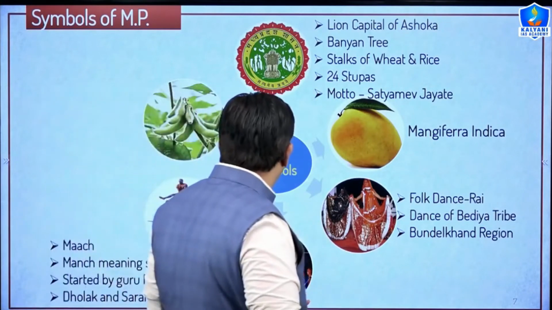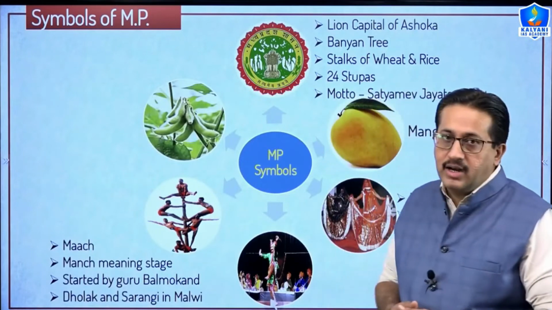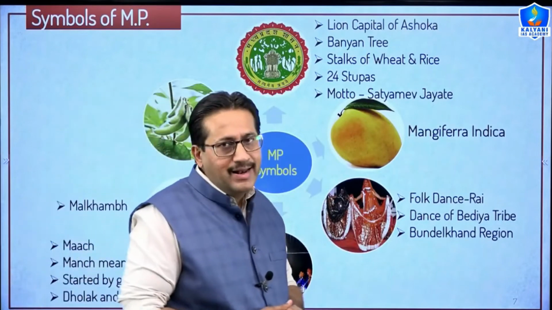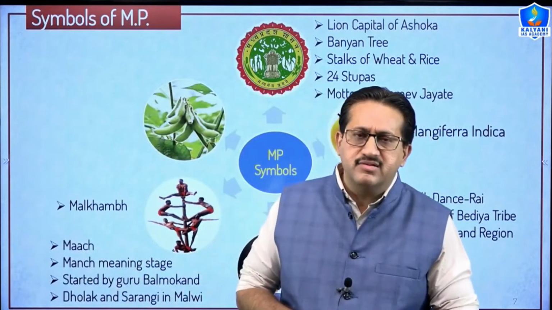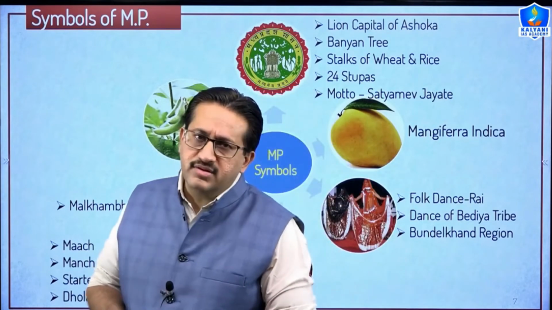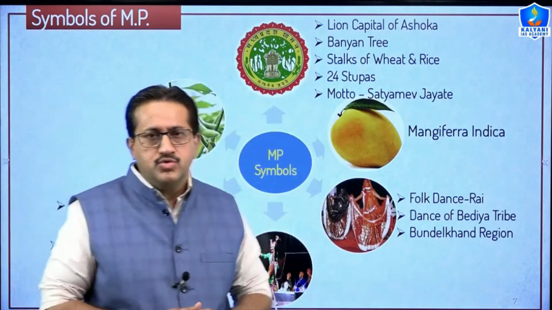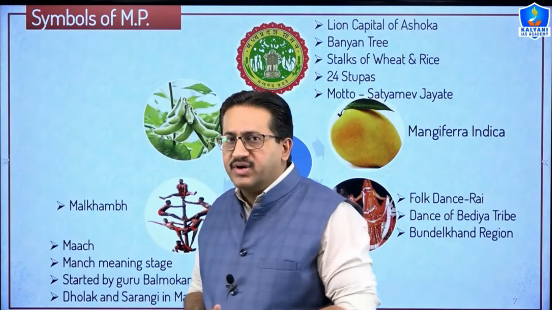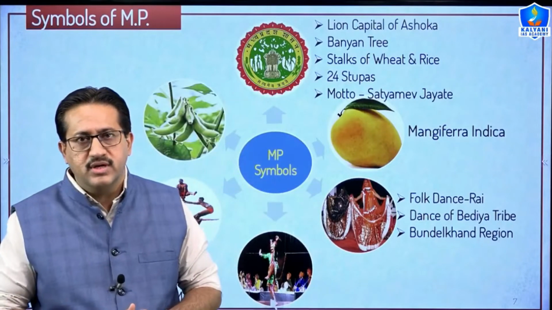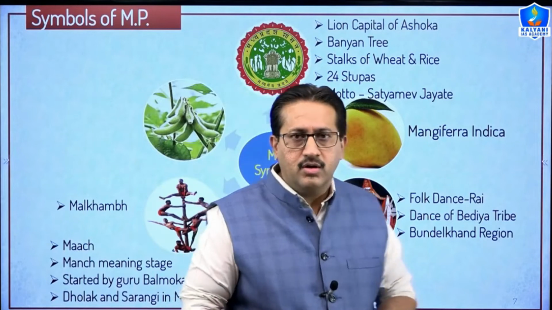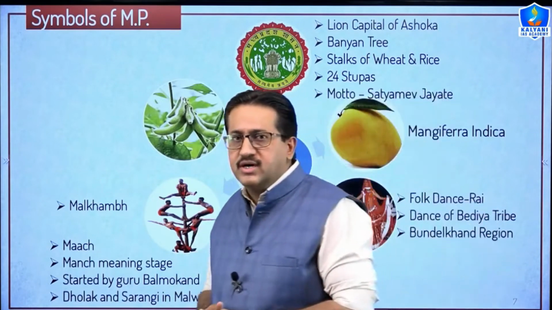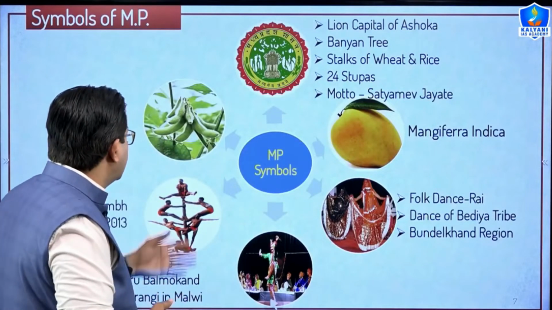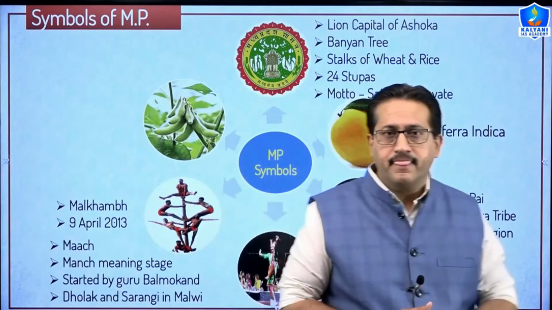Now moving ahead to the state sport, which is known as Malkhamb. So it has two words, Mal and Khamb. The meaning of Mal is wrestling and the meaning of Khamb is pole. It is performed by the sports persons on a wooden pole or on the rope itself. इसमें जो sports persons होते हैं वो gymnastics करते हैं, and it was introduced in 2013 as the state sport of Madhya Pradesh.